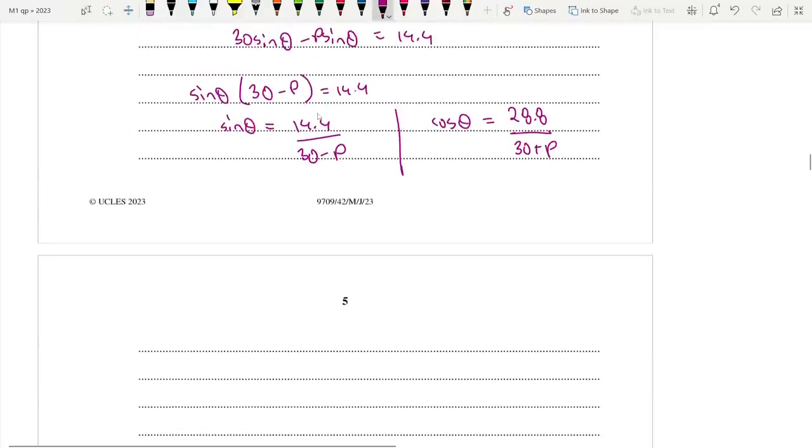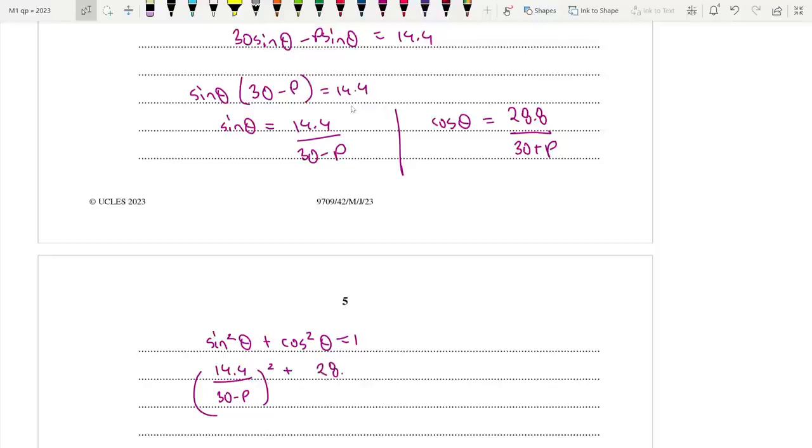Okay, so we know that sine square theta plus cos square theta is equal to 1 according to our identity. Now, if we input it here, we actually end up with 14.4 divided by 30 minus p whole square plus 28.8 divided by 30 plus p whole square is equal to 1.